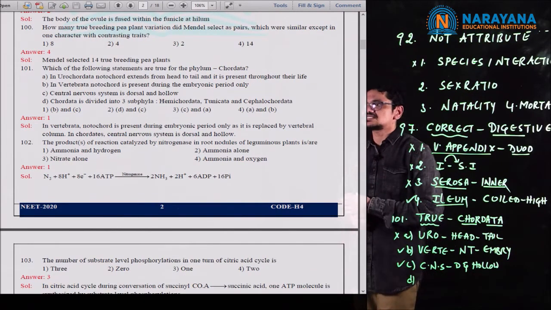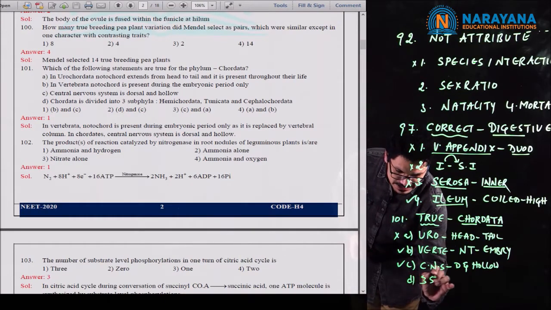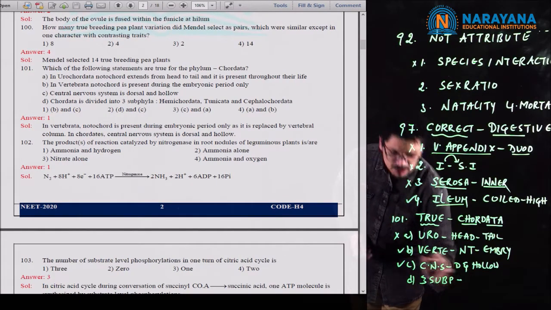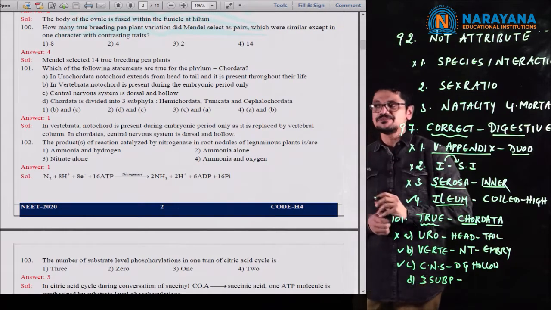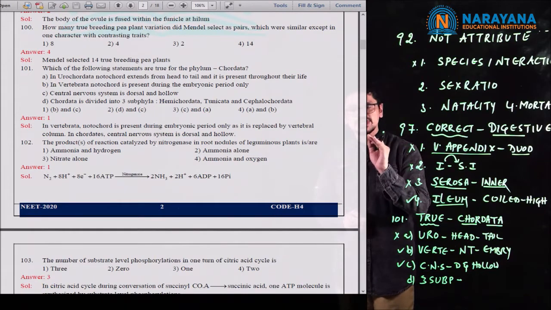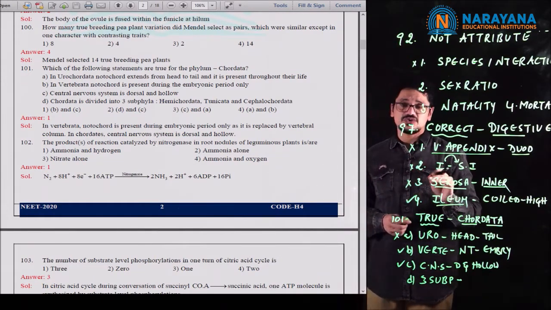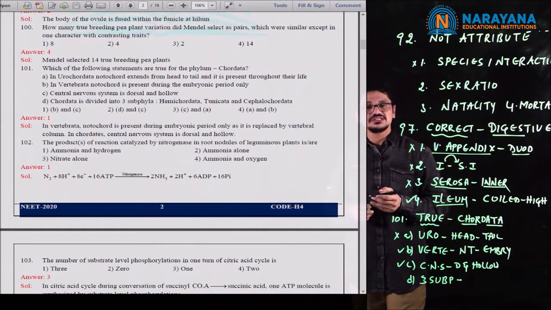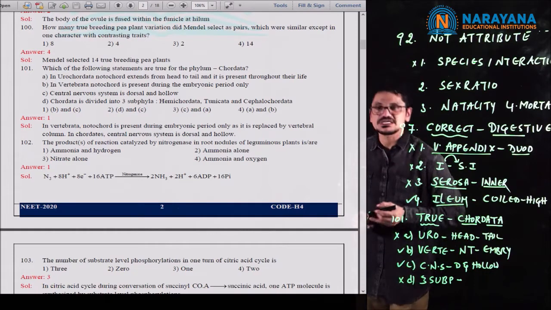And if you observe the last statement, chordata is divided into 3 subphyla. Of course, it is divided into 3 subphyla, but please study the statement completely. Chordata is divided into 3 subphyla: Hemichordata, Tunicata, Cephalochordata. So these are not the 3 subphyla. That is the reason why the D statement is also not correct.